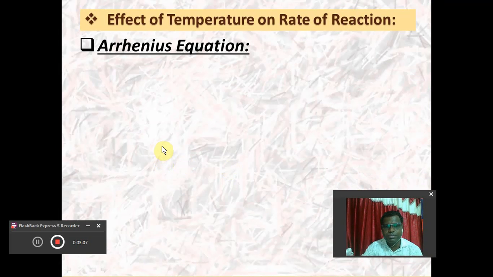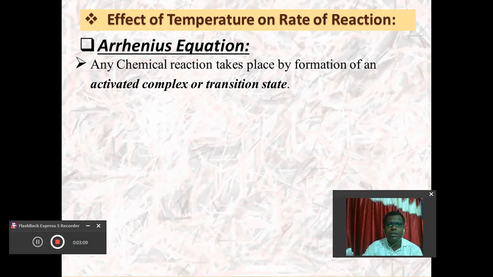Actually, Arrhenius is the name of a scientist. According to Arrhenius, any chemical reaction always takes place by the formation of some intermediate that we call the activated complex or the transition state. What is the activated complex or transition state? That we will discuss later on. But whenever any reactant gets converted into product, it always takes place through the formation of the activated complex, also called a transition state.